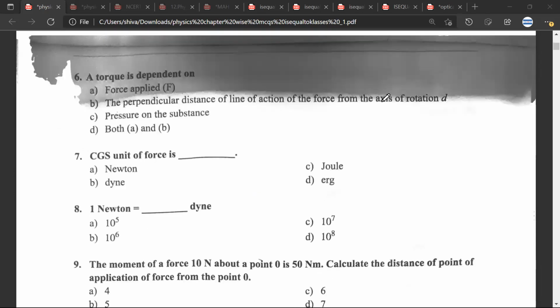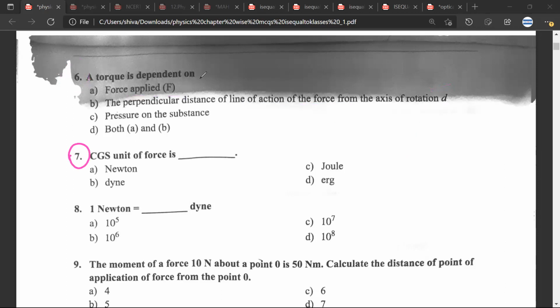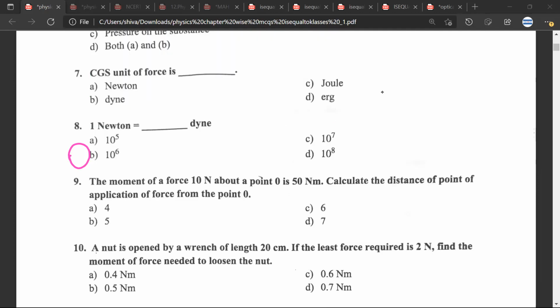Question number 6. Torque is dependent on. So torque is dependent on D. Force applied, perpendicular distance, line of action of force, pressure on the substance, A and B. So of course the right answer would be torque is equal to force into perpendicular distance between the line of action of force and the axis of rotation, as we have discussed previously. Great. Question number 7. CGS unit of force is B. Dyne. Great.